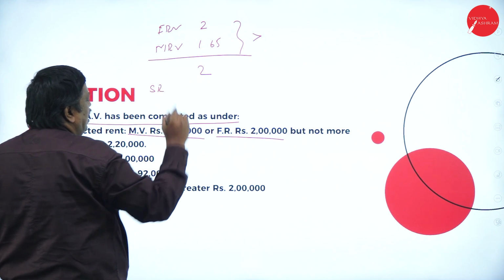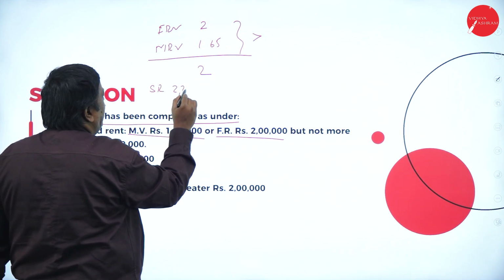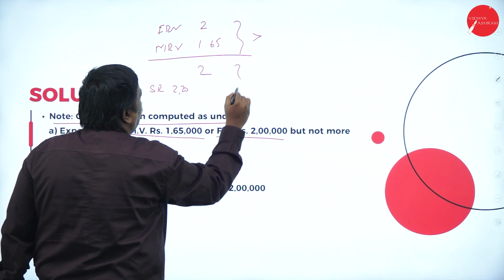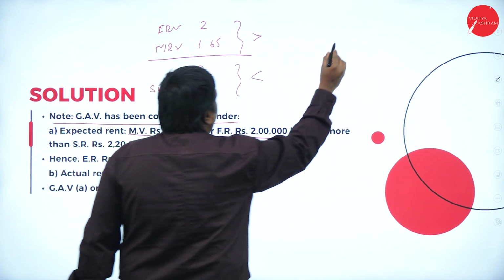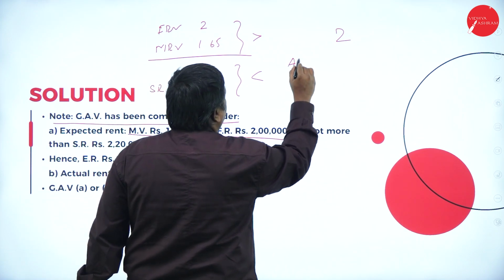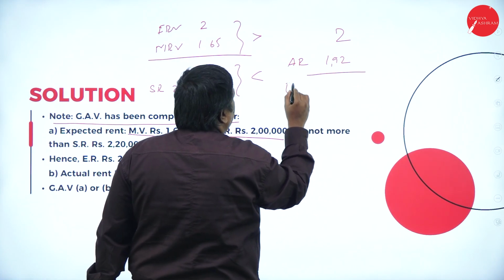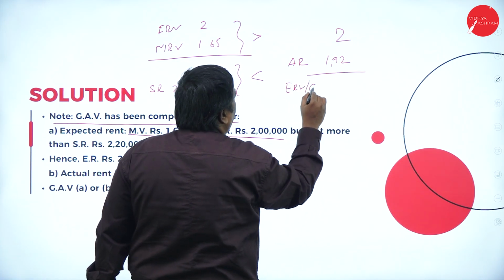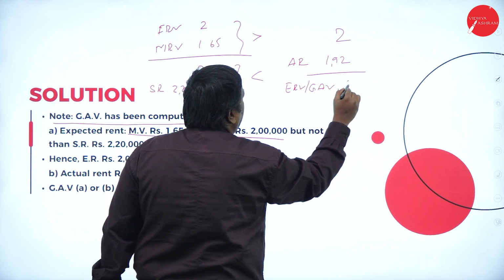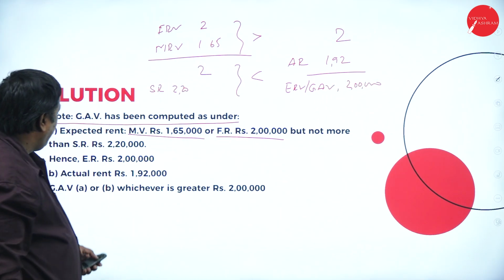Standard rent is 2,20,000. In these two, whichever is less, so it is 2 lakhs. And next, actual rent 1,92,000. Whichever is more is my expected rental value or gross annual value. That is 2 lakhs is the amount considered for the calculation.